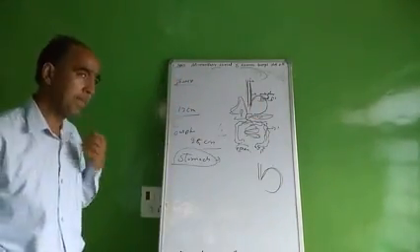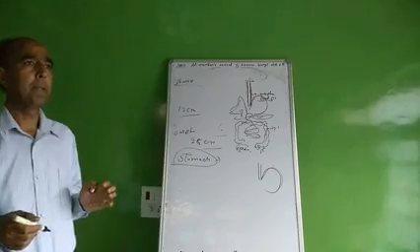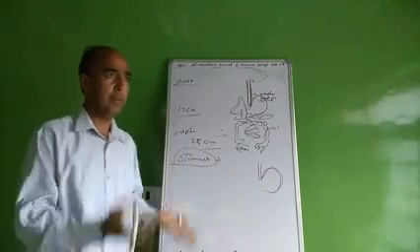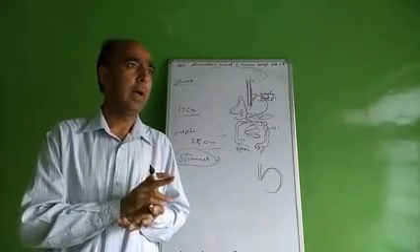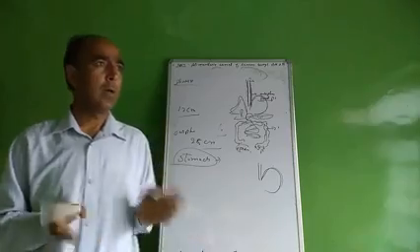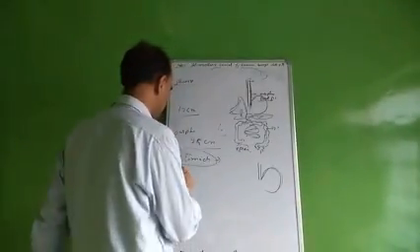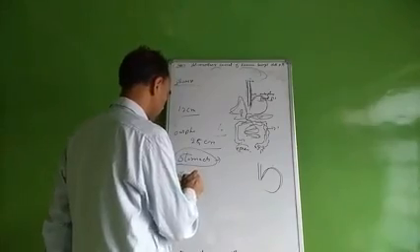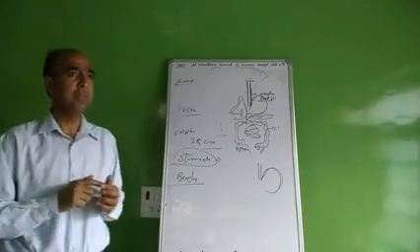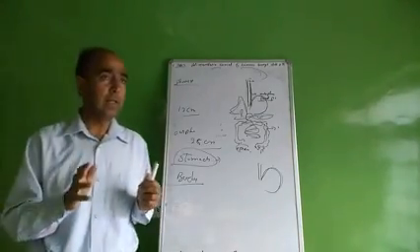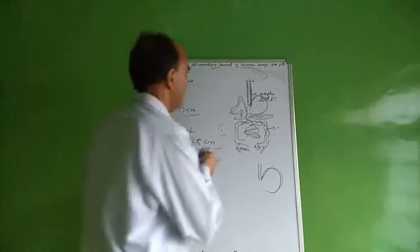First part is the body. Second is the fundus. Third is the pyloric part, and the fourth is the cardiac part. First we go for the body. Body is the first part of the stomach. It is the middle region of the stomach.